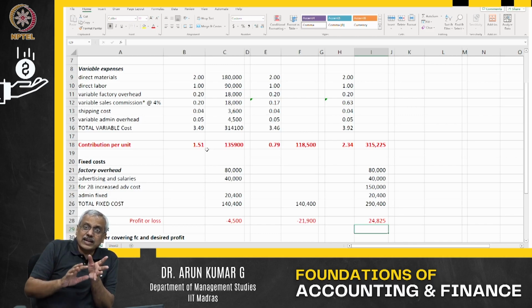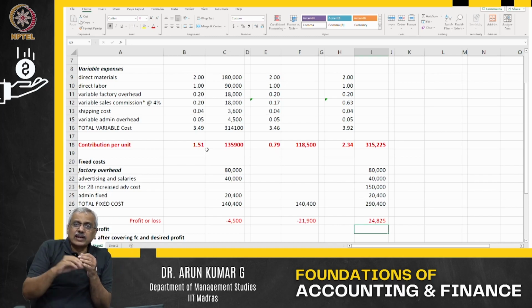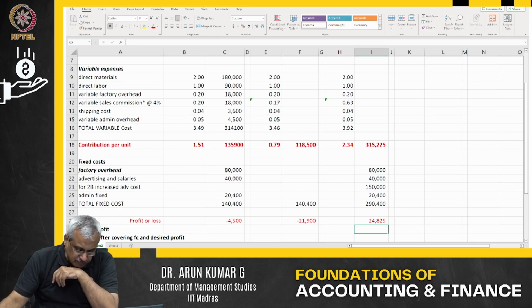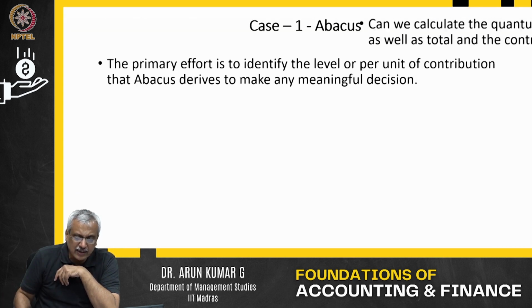So one possibility is to increase the number of units and make it more profitable. Number two, we also wanted to know what every unit you manufacture contributes towards covering the fixed cost and the profit. Based on that, we went ahead with the second option.